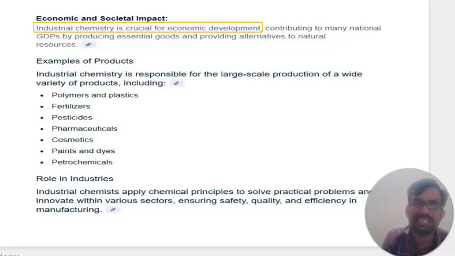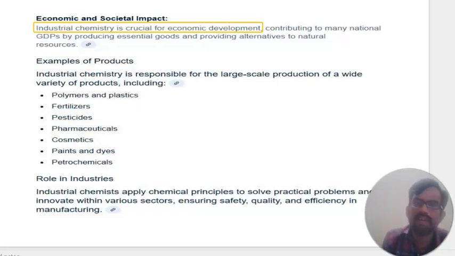For example, you can see industrial chemistry is responsible for large scale production of a wide variety of products, including polymers and plastics, fertilizers, pesticides, pharmaceutical industries, cosmetic industry, paint industries and dyes industries, different color industries, and petrochemical industry.